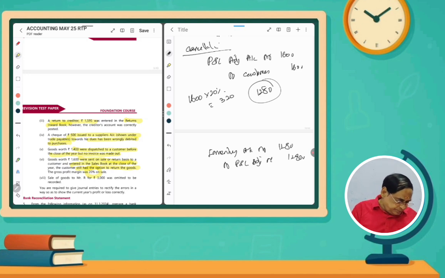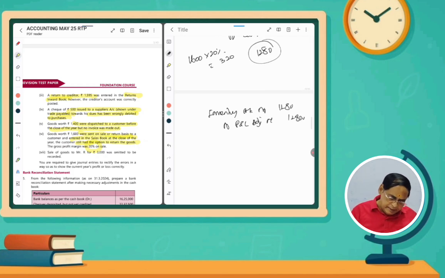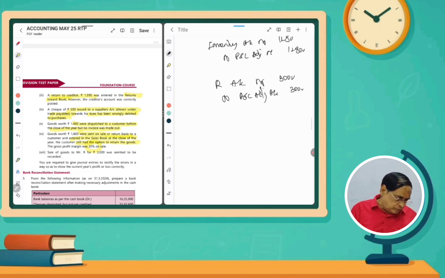And then the next entry: the sale of goods to R for rupees 3,000 was omitted to be recorded. The sale was omitted to be recorded. To whom did we sell? R. So R account will be to sales, but we do not mention sales because it will affect the current year. So the entry will be R account debit to, instead of sales, P&L adjustment account. How much? 3,000.